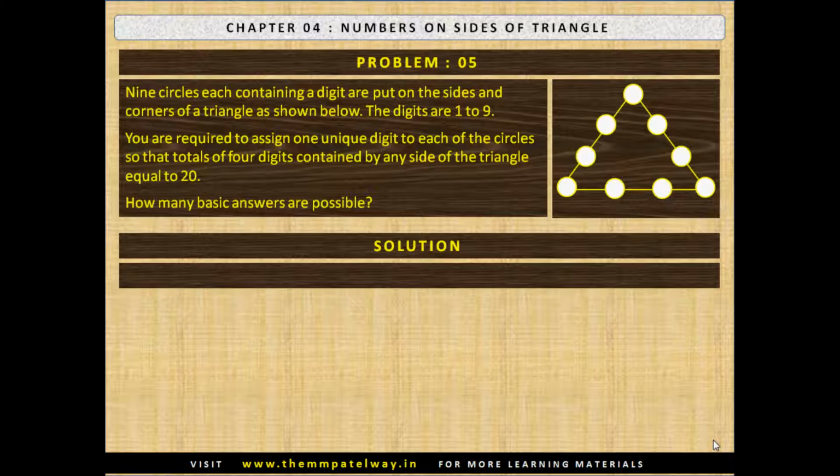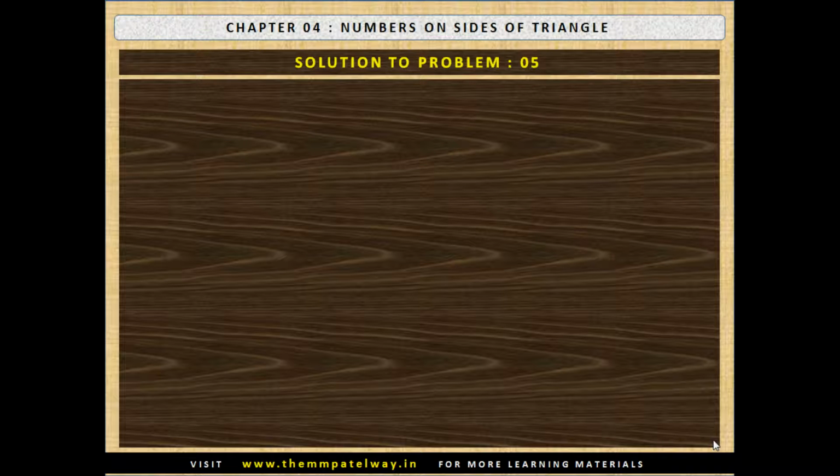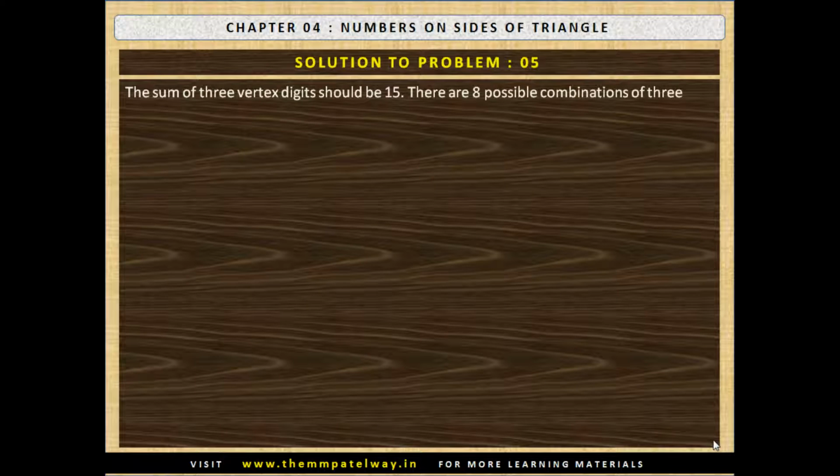Now stop the video and solve the puzzle. The solution is as follows. See the next slide for the solution. The sum of three vertex digits should be 15. There are 8 possible combinations of 3 digits totaling to 15. For each possibility, we need to work out separately.